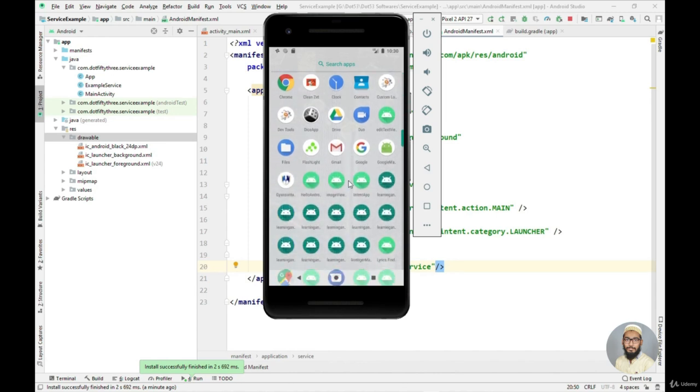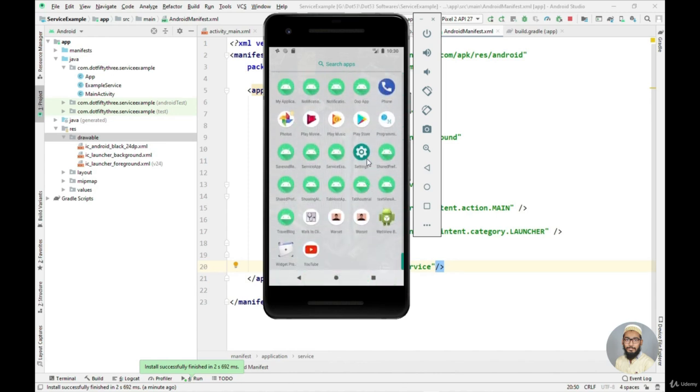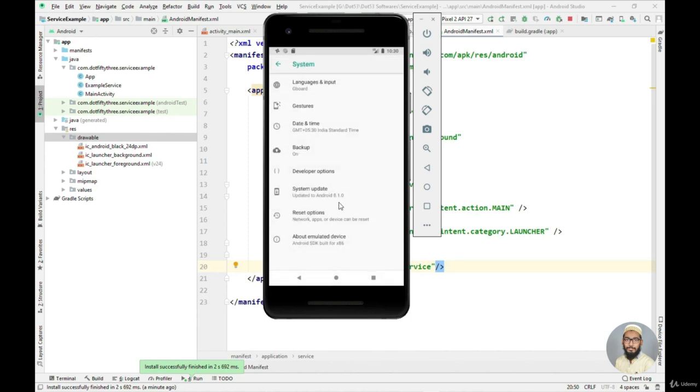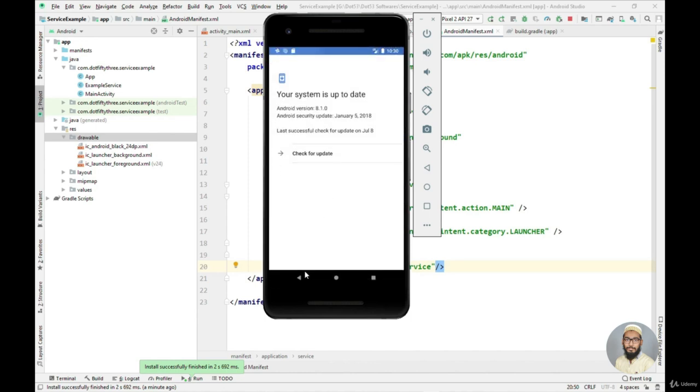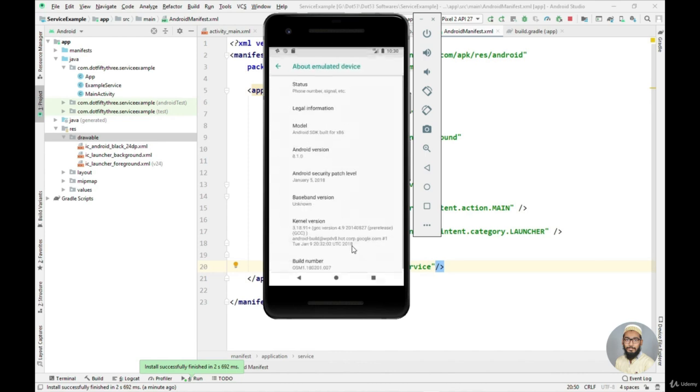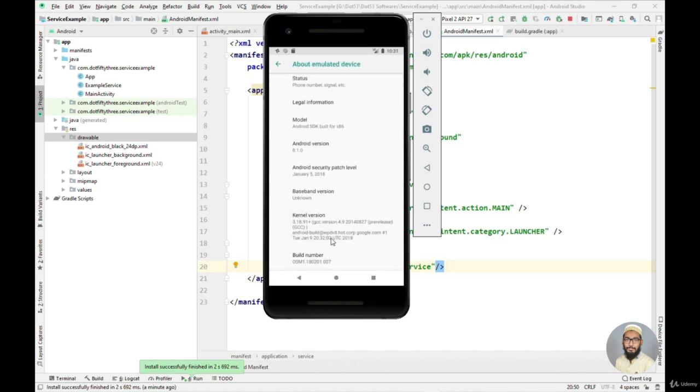For that, just go to the settings right here, then go to the system, and inside this, under about emulator device, you can see this build number.